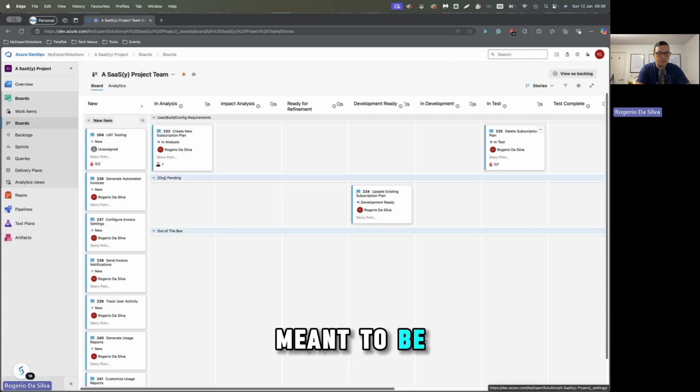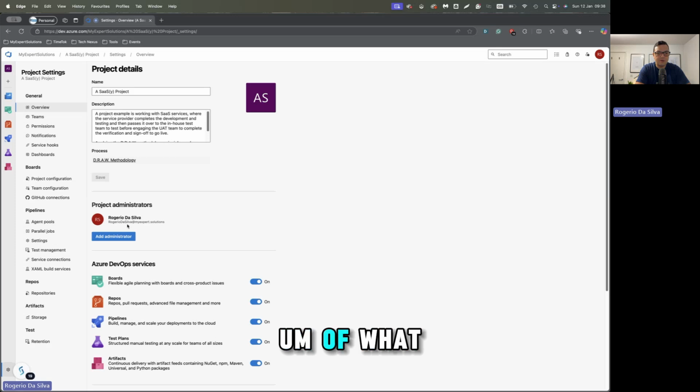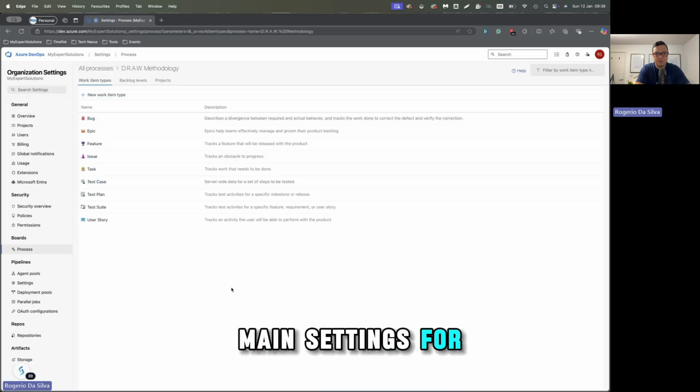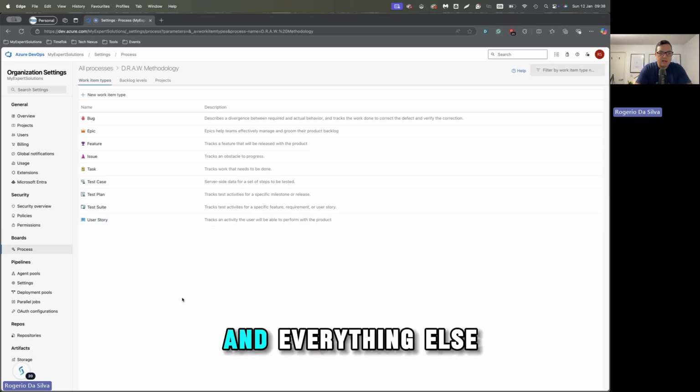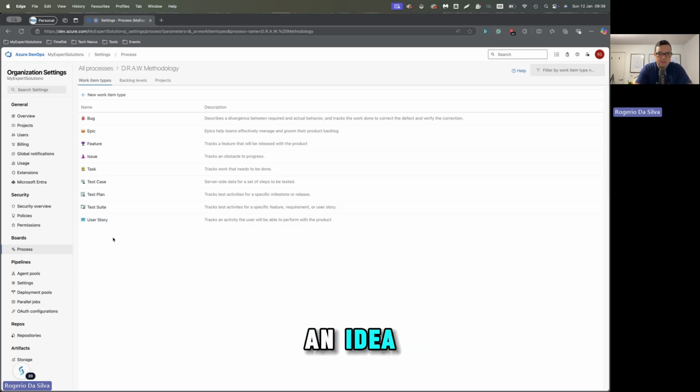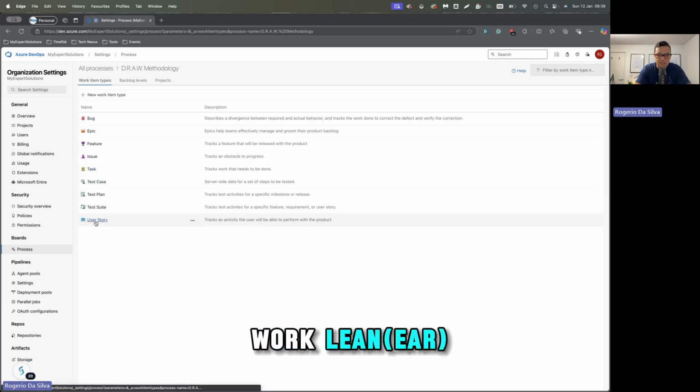This is just meant to be a quick overview of what it is. As long as you have admin rights, you go to the process, which is the main settings for Azure DevOps. I'm sure there's an equivalent one for Jira and everything else, but just to give you an idea. I usually update the user story, the bug, the feature, and the epic. So we only work on those. We want it to work linear, with smaller, fewer things for admin.